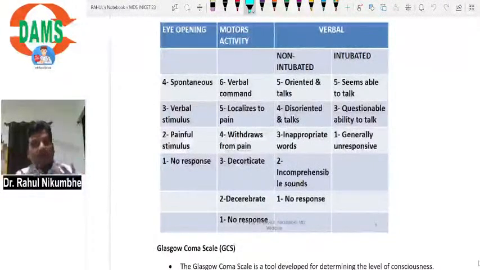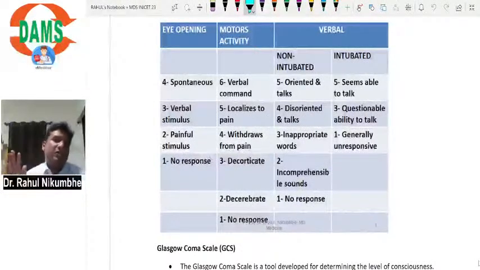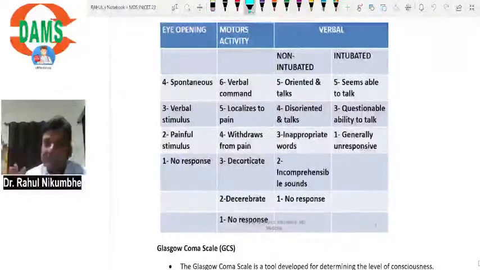Then verbal, if the patient is not intubated and can speak, and the patient is oriented and able to talk, then 5 points. If the patient is disoriented, doesn't know the time, place, person, but can talk at least, you will give 4 points.